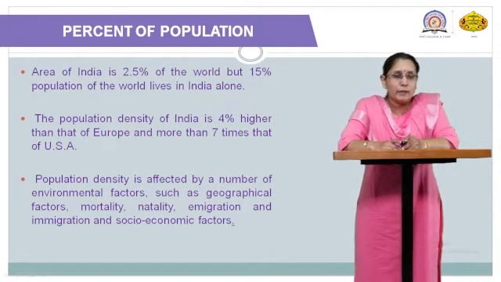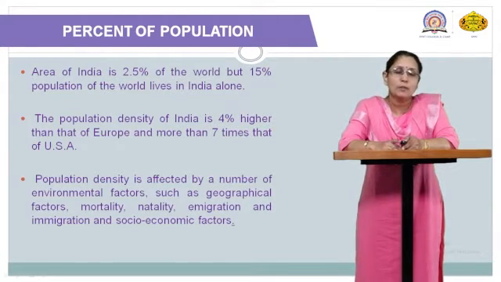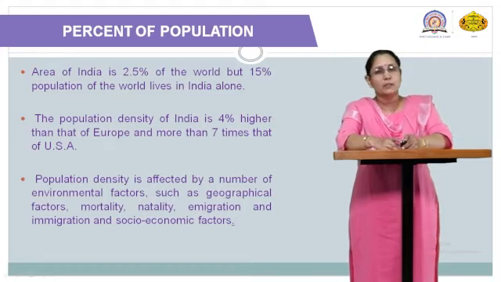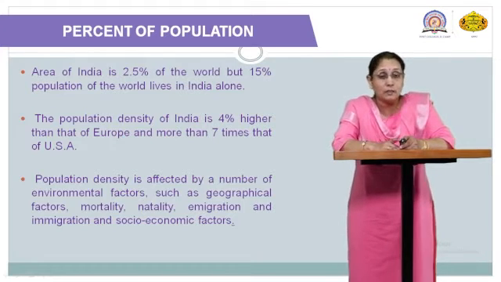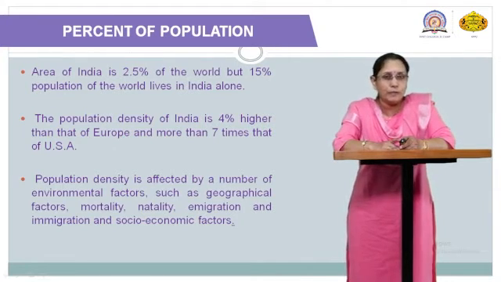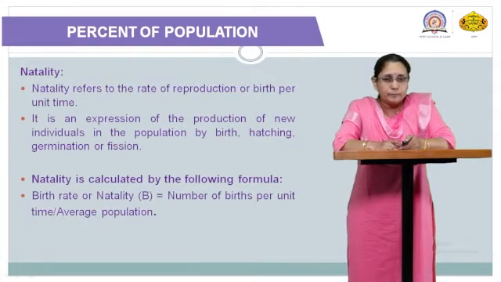Environmental factors include the availability of food. Then some socio-economic factors are also responsible for a particular population density. As per the society and the religion, population density can be seen. Then geographical factors such as latitude, longitude, etc., and the rate of mortality and the rate of natality. All these factors together are responsible for population density.